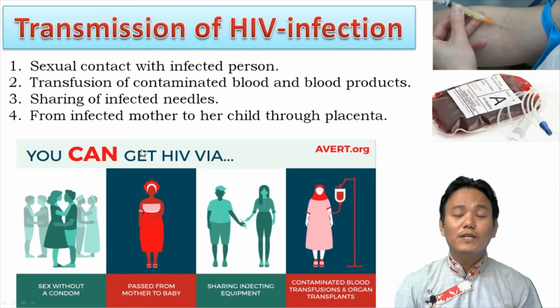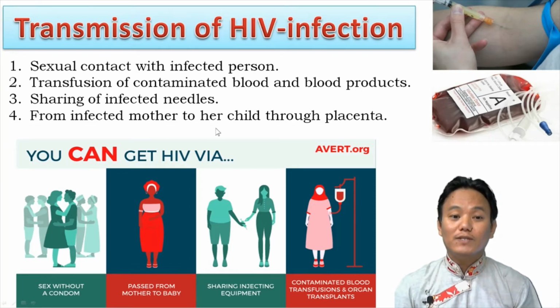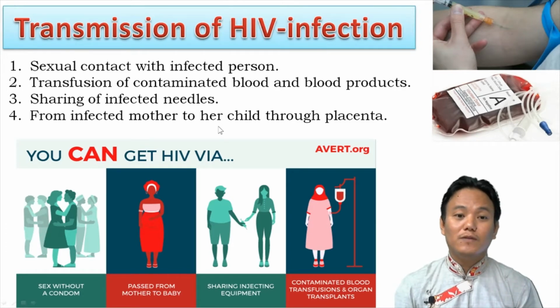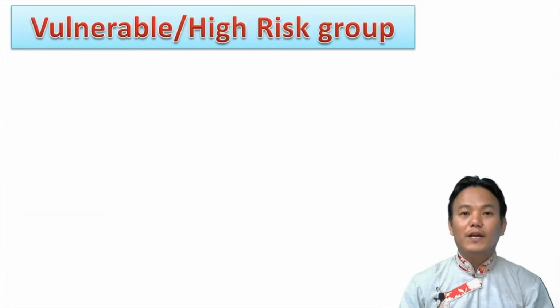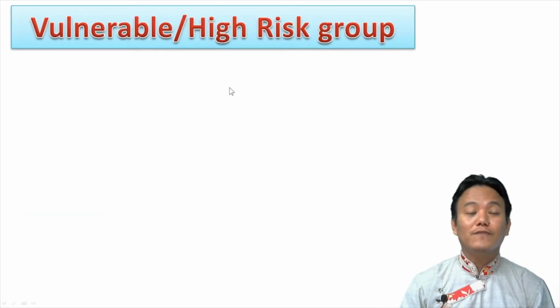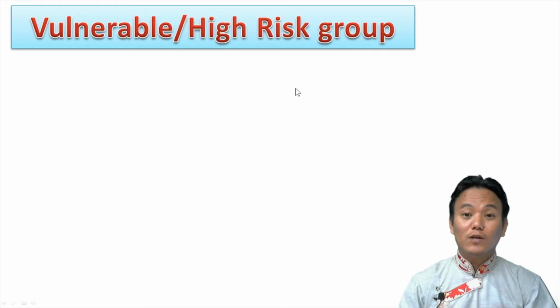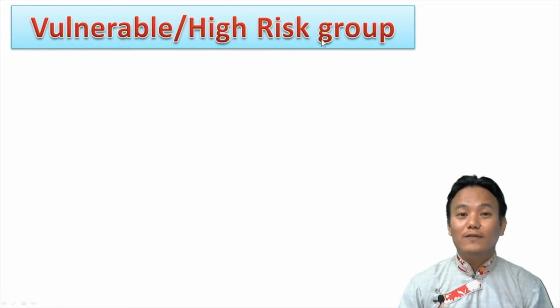In this particular case, if a mother is HIV positive, there's a high probability that she can pass the HIV virus to her child through the placenta or during childbirth. Right. So these are the four modes of transmission of HIV infection. By understanding the modes of transmission of HIV infection, we can determine a group of people who are at high risk of getting HIV infection. They are also called the vulnerable or high risk group.